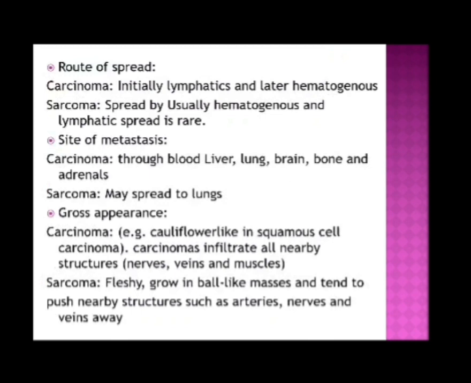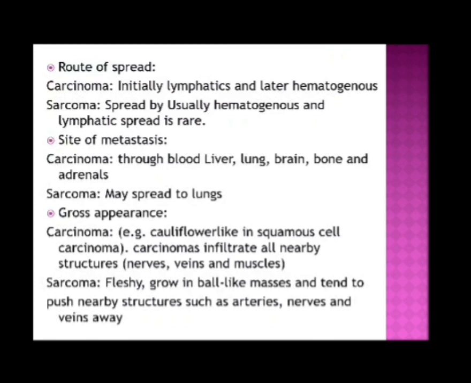Route of spread. Carcinoma spreads initially through lymphatics and later hematogenously, but sarcomas usually spread hematogenously and lymphatic spread is rare. Sites of metastasis. The sites of metastasis for carcinoma through blood are liver, lung, brain, bone, and adrenal glands, and sarcoma may spread to lungs.